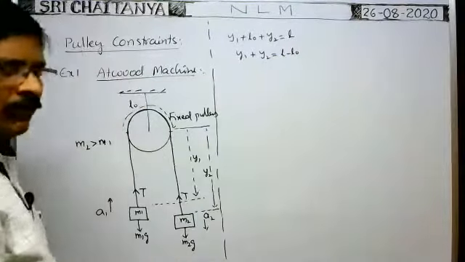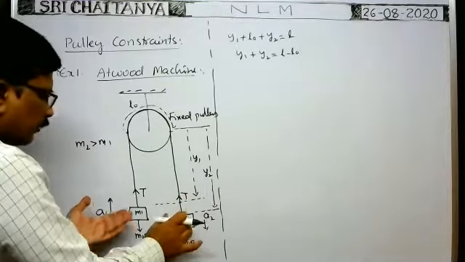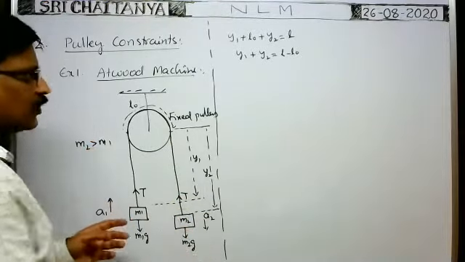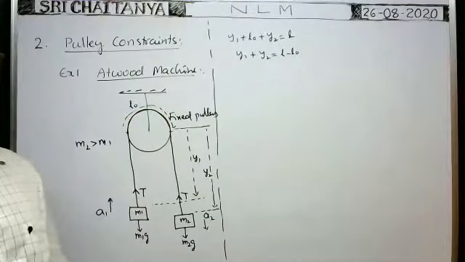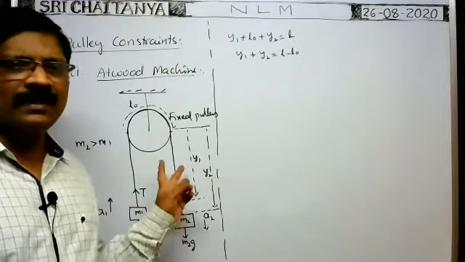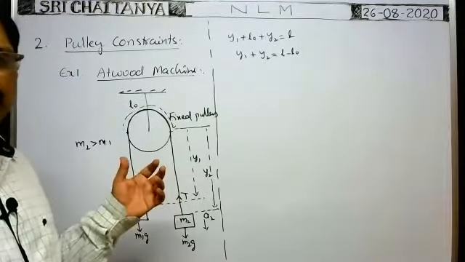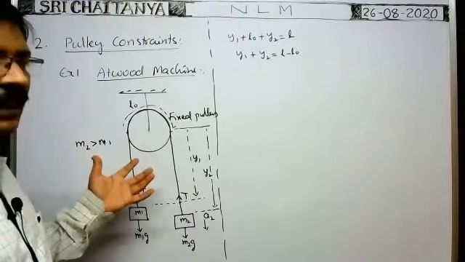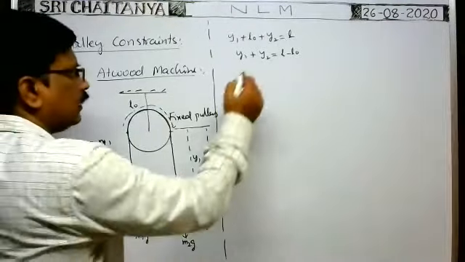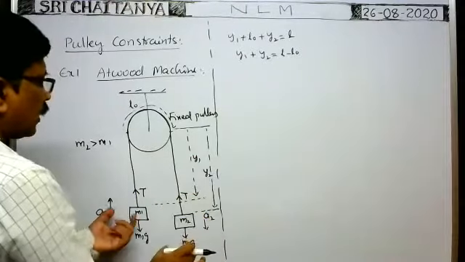Even when the blocks move like this, one in the upward direction and the other in the downward direction, is there any change in the length of the string? This string is an inextensible string. That's why, is there any change in the length of the string? No, there is no change in the length of the string. The total length of the string L remains constant while one block moves downwards and another block moves upwards.